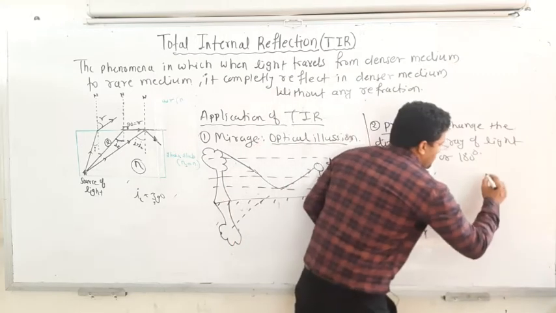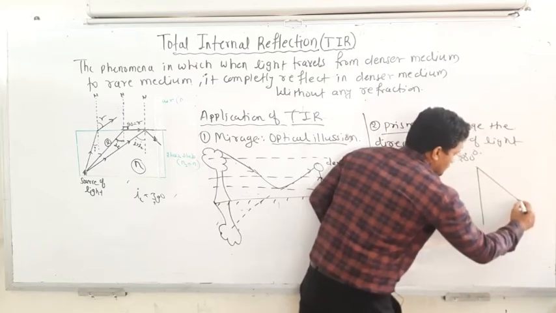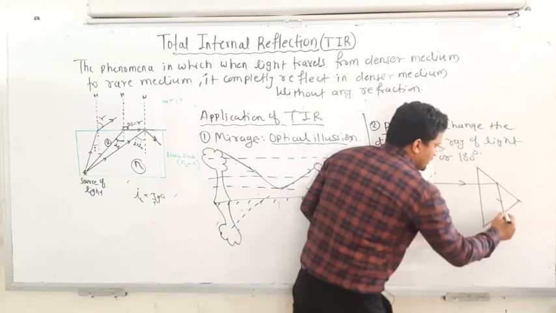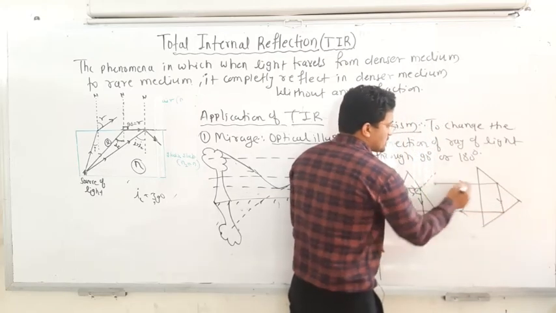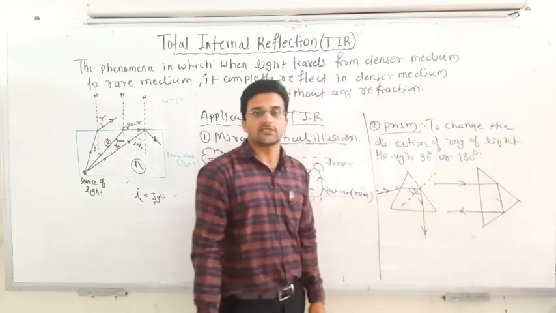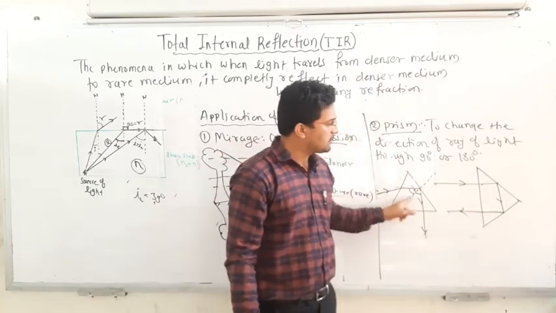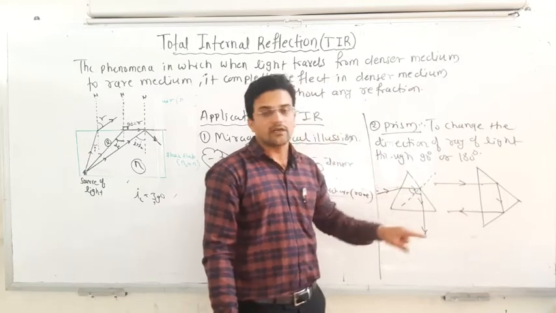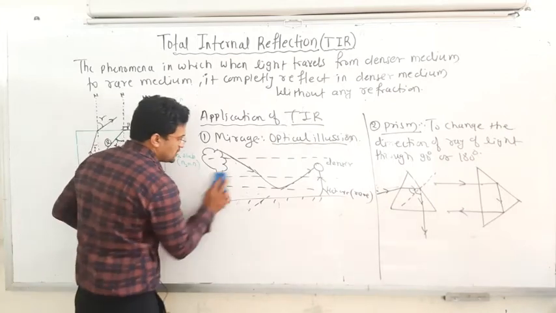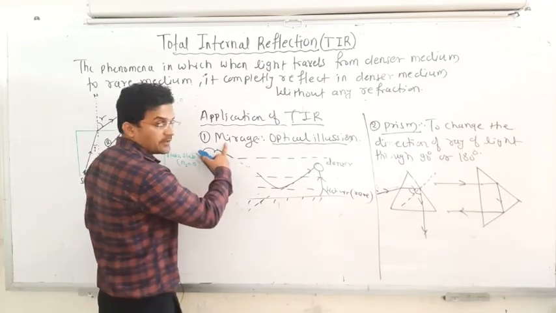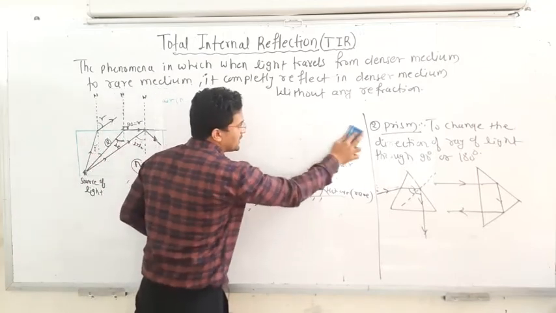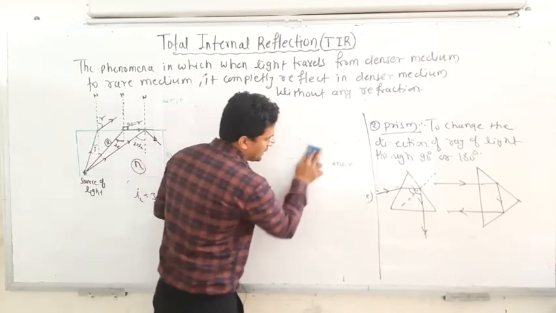Correct? And now if you have the diamond, again this is the ray incident, it is reflected in this manner and it is bounced back in this way. So this is the incident ray and this is the reflected ray completely. So there is a change of 180 degrees in direction. For that purpose the prism can be used, and in that prism the phenomenon of total internal reflection is used. The first application was the mirage, an optical illusion, and the prism to change the direction of the incident ray through 180 degrees or maybe 90 degrees.